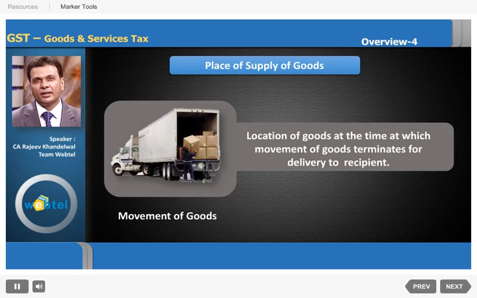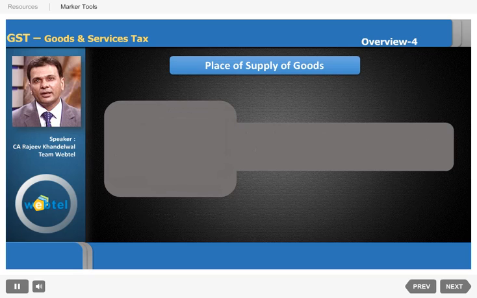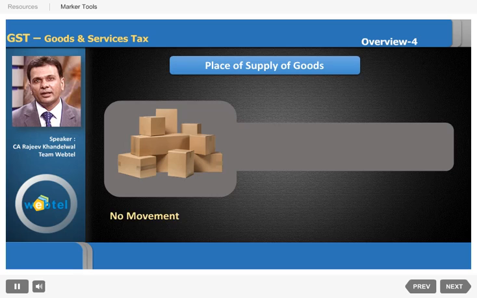It could be within the state, it could be out of the state. So wherever the delivery of the goods takes place, and prior to that there was movement of goods, and the movement terminates at the place where the delivery to the recipient is made, that is the place of supply. And if there is no movement of goods, let us say the goods are already lying in the showroom, or the products are already there in the shop, then in that case, the location of such goods at the time of delivery to the recipient. When the delivery is being made to the consumer, the place where the delivery is made, that is the place of supply.